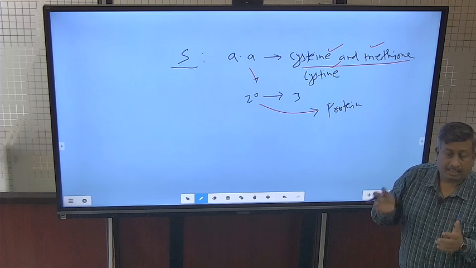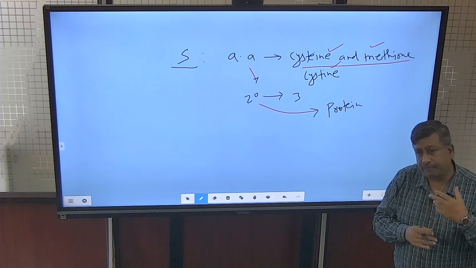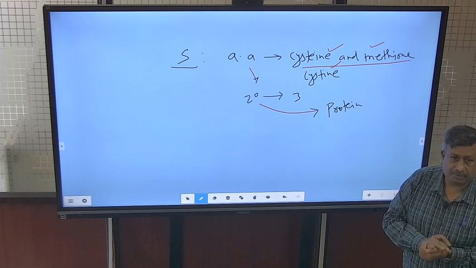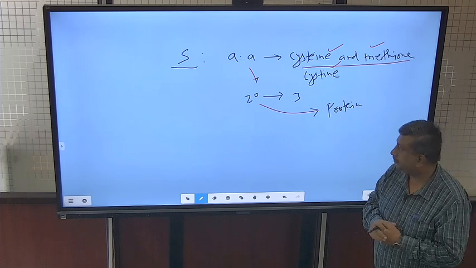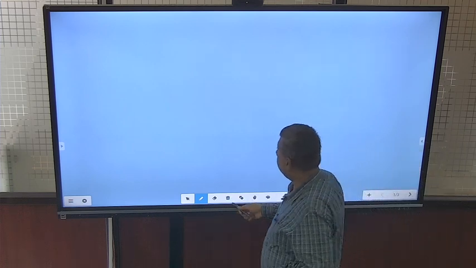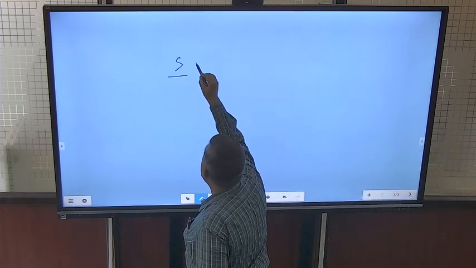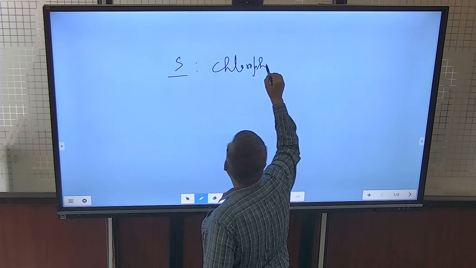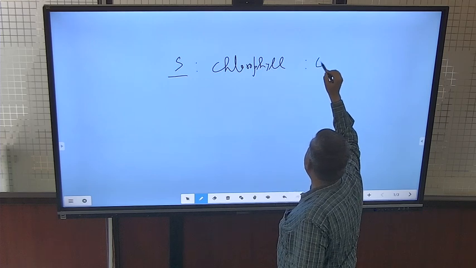It means nitrogen utilization can be fully exploited when there is a proper supply of sulfur. So both are directly linked. So this is an important role of sulfur in protein formation. Then another important role of sulfur is in chlorophyll formation, and here chlorophyll formation is by enzyme activation.